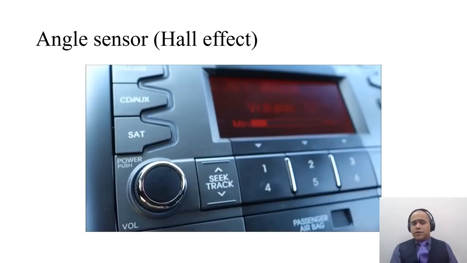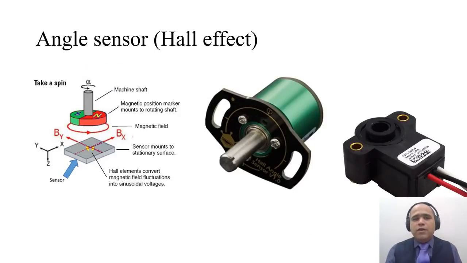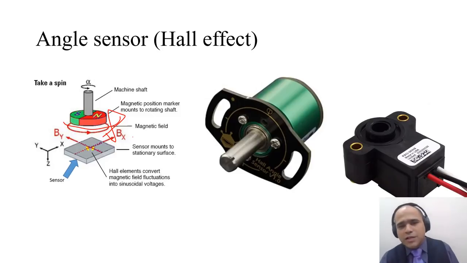Now you will ask me a question: we have seen something in a car deck which you can keep on rotating, and is it a potentiometer or not? So this is another type of angular measurement sensor called a Hall effect sensor. A Hall effect sensor is nothing but a magnet that rotates, and when you rotate it over a sensing plate, a signal is generated.